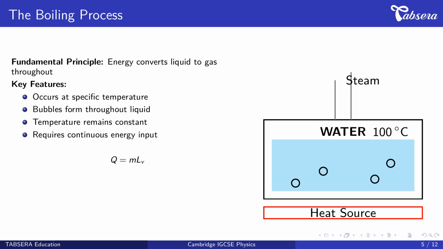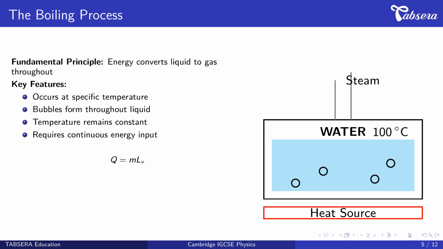Now we examine the boiling process. This follows specific physical principles. The fundamental principle states that energy converts liquid to gas throughout the entire liquid volume, not just at the surface. Key features include: first, boiling occurs at a specific temperature, 100 degrees Celsius for water at standard atmospheric pressure. Second, bubbles form throughout the liquid, distinguishing boiling from surface evaporation.